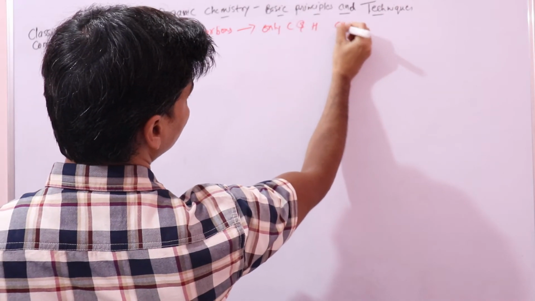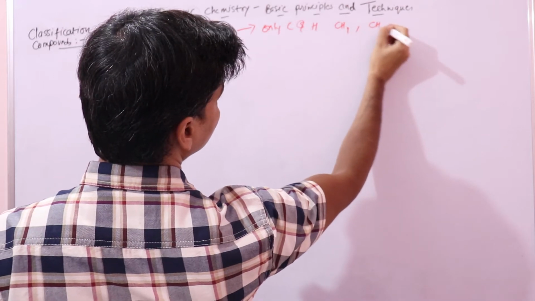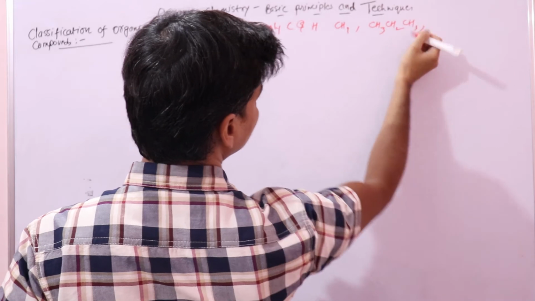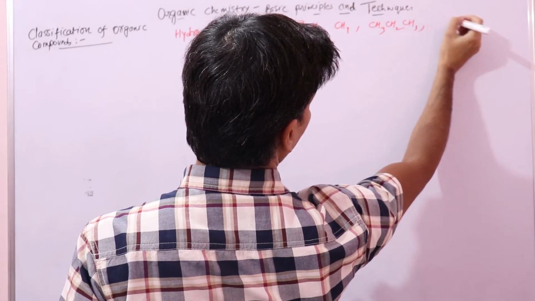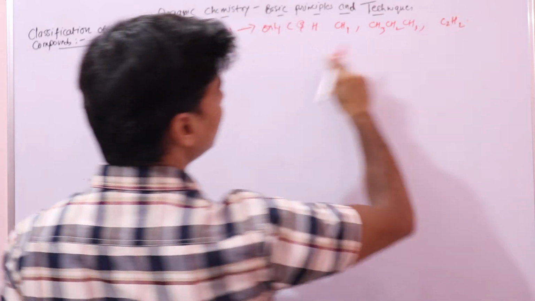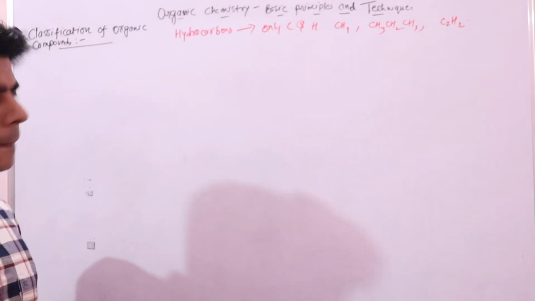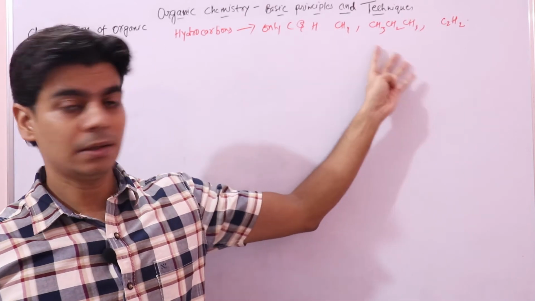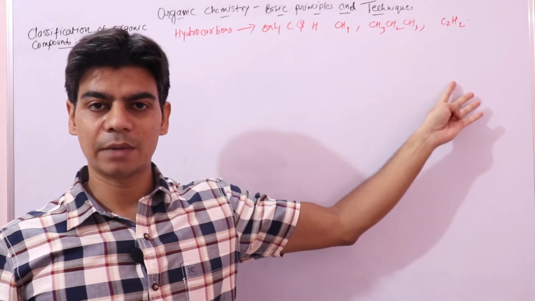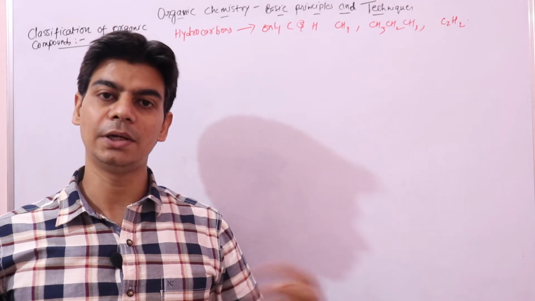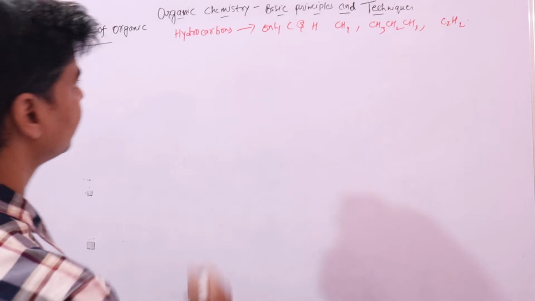For example, methane, CH3, CH2, CH3, this kind of compound, or C2H2, acetylene. All these compounds contain only carbon and hydrogen. Any atom other than carbon and hydrogen is a different atom. We call it a heteroatom in organic chemistry.